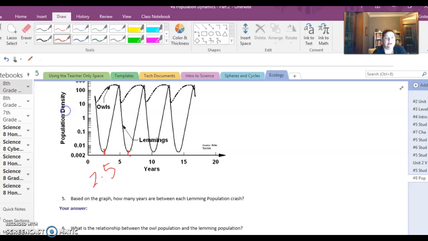This looks to be around maybe 6.5. And so I could say that my lemming population crash would then be about every 4 years.